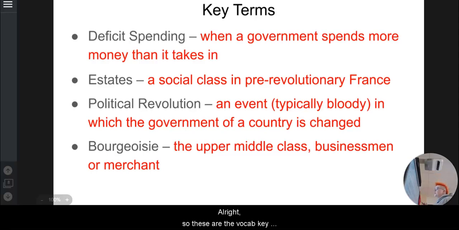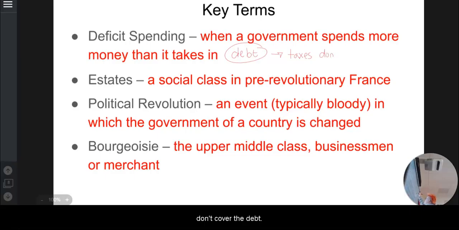All right, so these are the vocab key terms that are going to go with lesson 2 for the causes of the French Revolution. Our first one is deficit spending. So when a government spends more money than it takes in, it is in debt. This is a government that is in debt, and no matter how much taxes they bring in, they don't cover the debt.